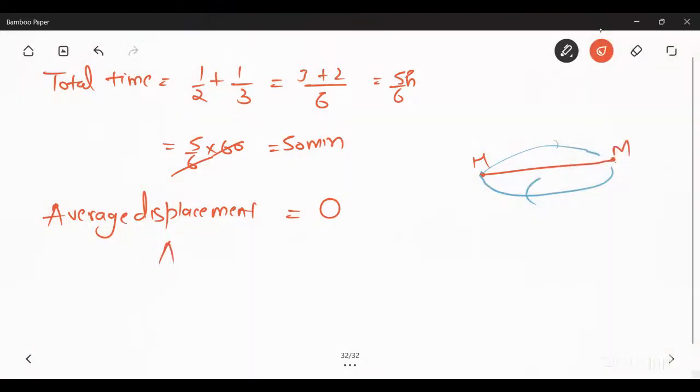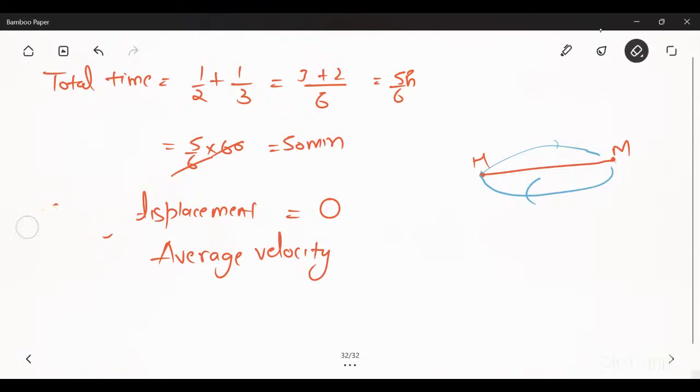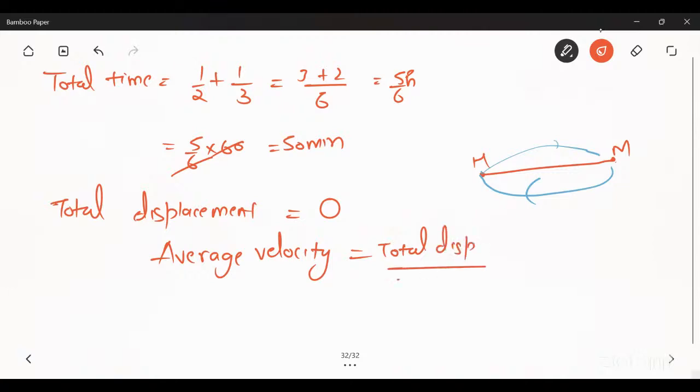Average velocity is total displacement upon total time taken. The total displacement is 0, so it is equal to 0.